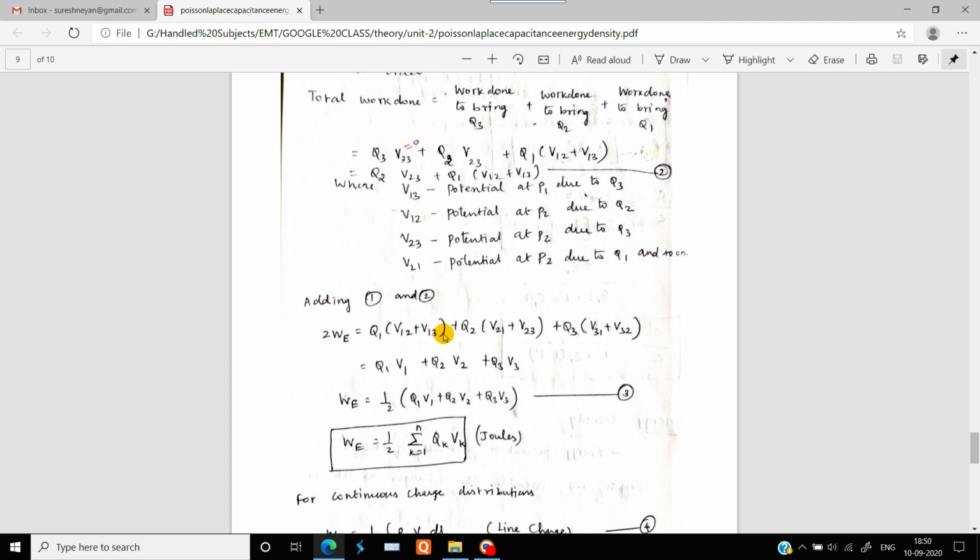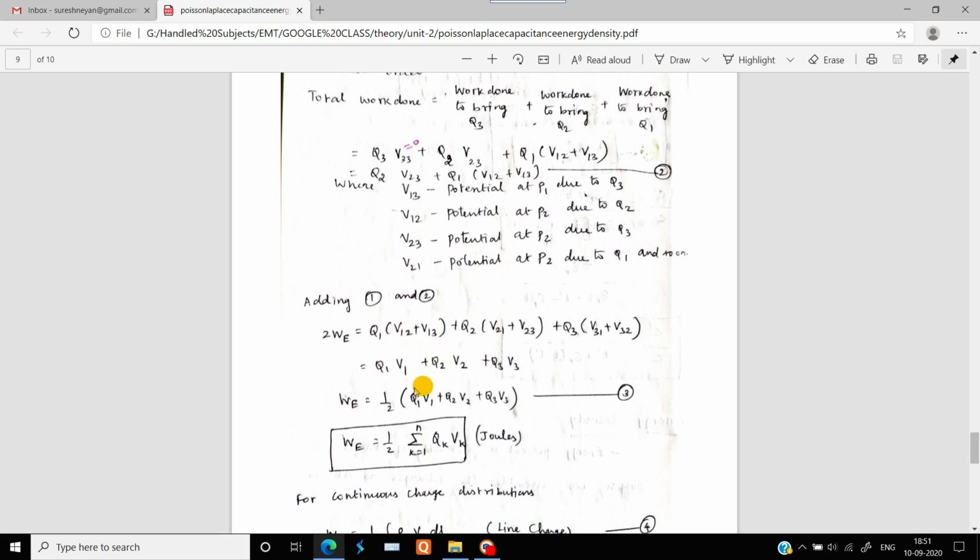Since we have assumed only 3 charges in that assembly, we have 1 to 2, 1 to 3, and similarly the potential differences 2 to 1 and 2 to 3, and V31 and V32.